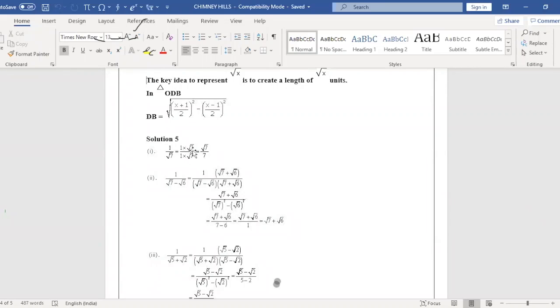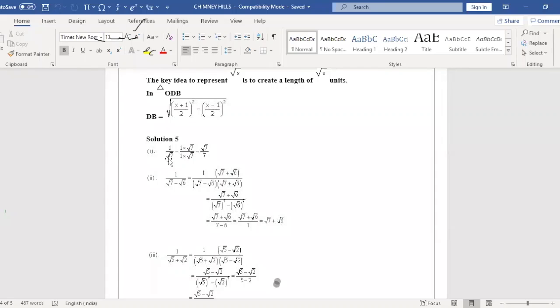So 1 into root 7 becomes root 7, and root 7 into root 7 is 7. Here it is a printing mistake: instead of 1, it should be root 7.